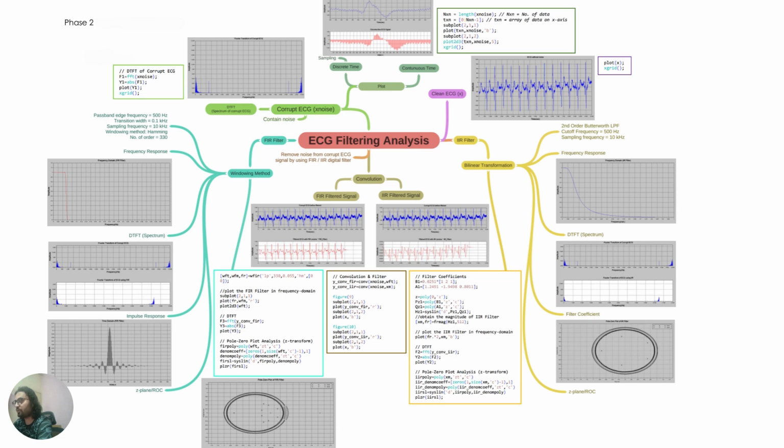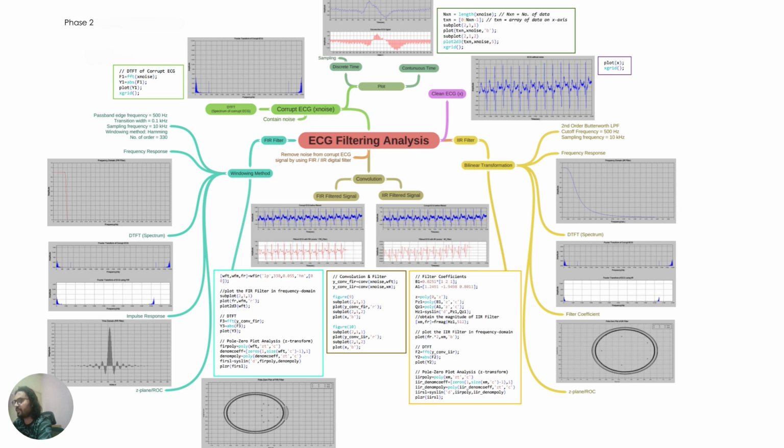Impulse response. The impulse response of the FIR filter shows how it responds to an impulse input. This is a way to verify the filter's design, which, as we can see in the code, is plotted in the impulse response. Frequency response. The frequency response shows how the FIR filter attenuates or allows frequencies. Key observation: frequencies above 500 Hz are attenuated effectively. As we can see, freqz is used to plot the frequency response in MATLAB.